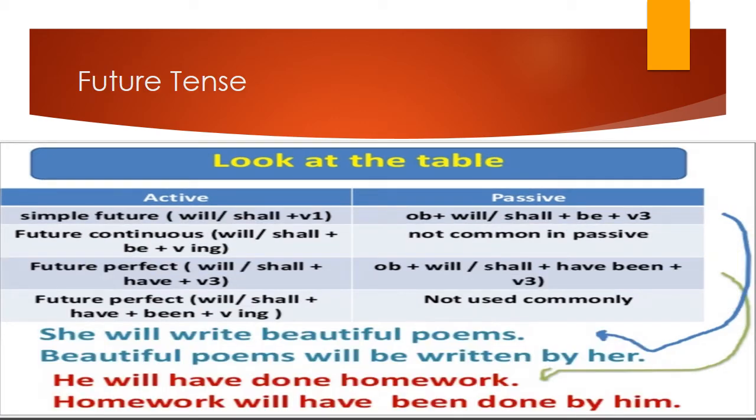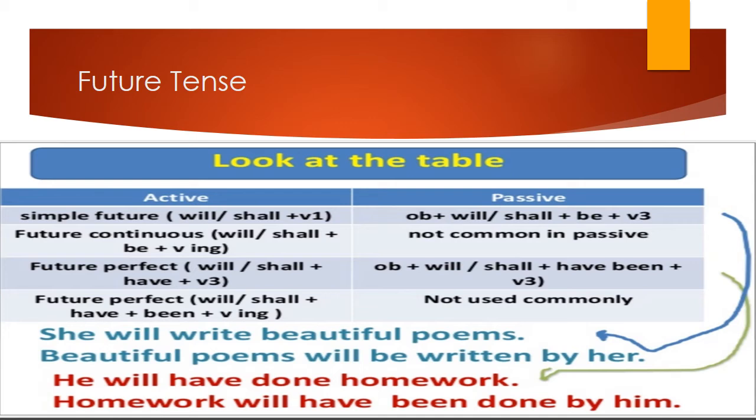Now look at the table for the future tense. For simple future tense, we have will and shall plus the first form of the verb. And when we convert it, we use object plus will and shall plus be plus the third form of the verb. For example, she will write beautiful poems, and the beautiful poems will be written by her.